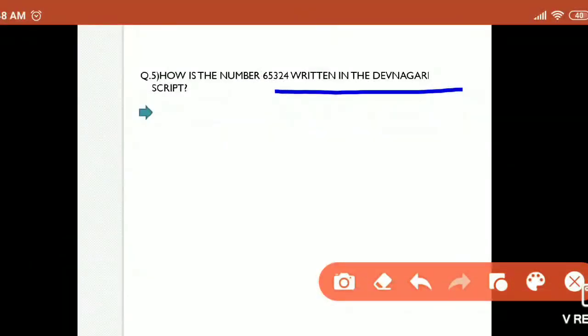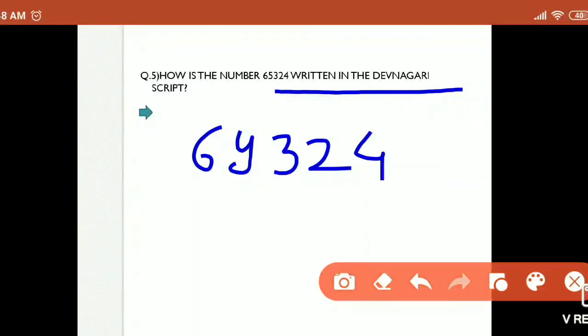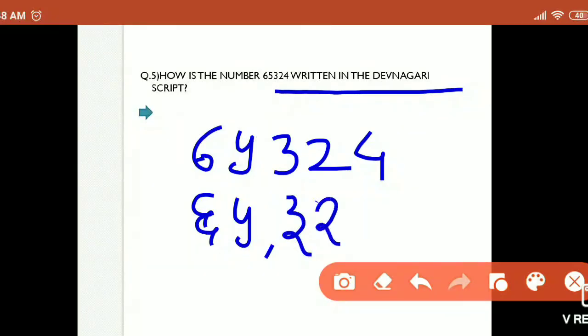As we know, how we are writing 6 in Marathi or Devanagari? So here it is 65,324 and we have to write it in Devanagari.